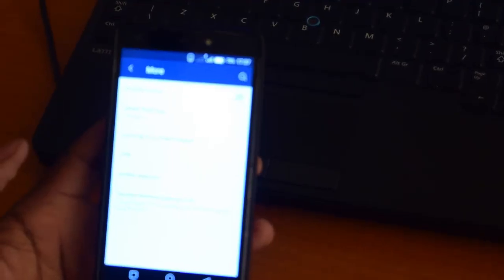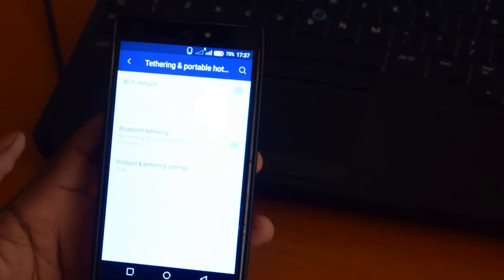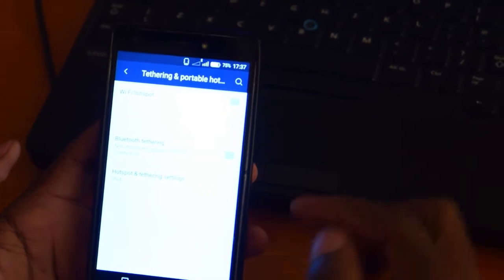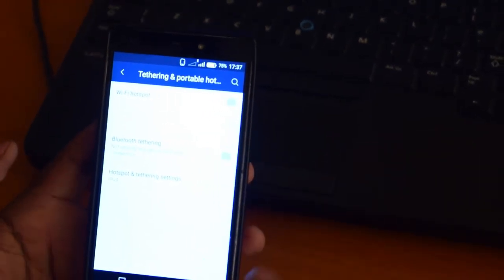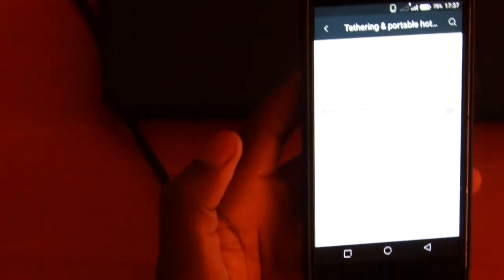Click on more. Some other smartphones may have different features, but more will be working for most smartphones. Then click on tethering and portable hotspot so that you can connect your laptop to many other devices. Now from here, you have to allow the Wi-Fi hotspot, which allows other devices, especially your laptop, to connect. So now click to switch this Wi-Fi hotspot on. So now it's on.